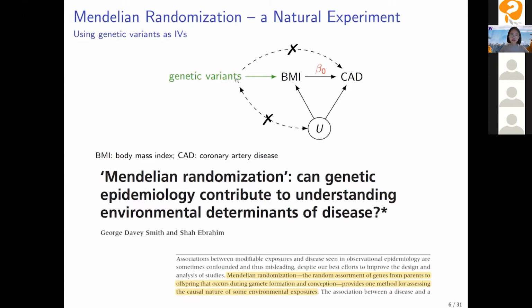Then those genetic variants can be used as instrumental variables. Also, because we randomly inherit genetic variants from our parents, it's reasonable to consider that the genetic variants are independent of the unmeasured confounder U. And if these genetic variants also have no direct effect on the outcome, then we are all good. We can use these genetic variants as instrumental variables.